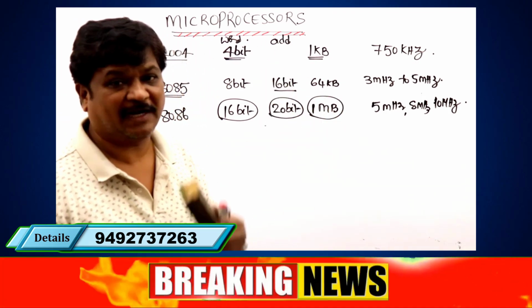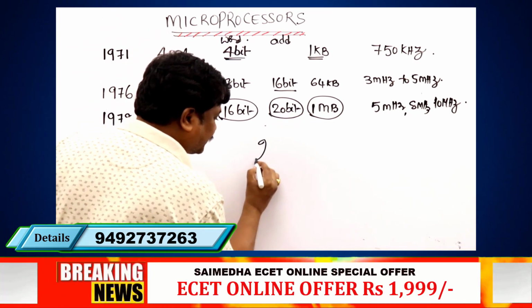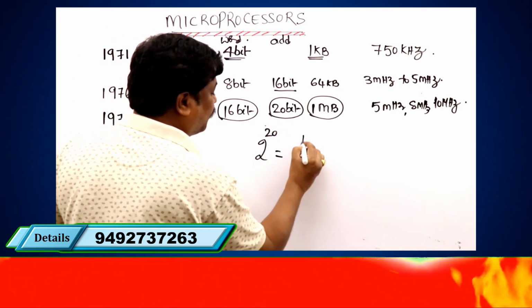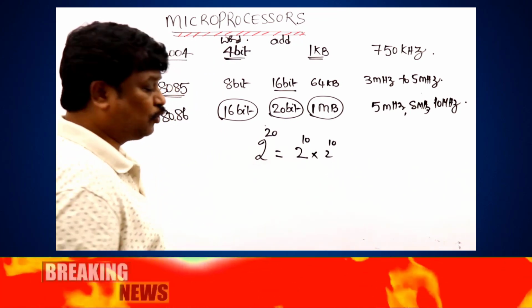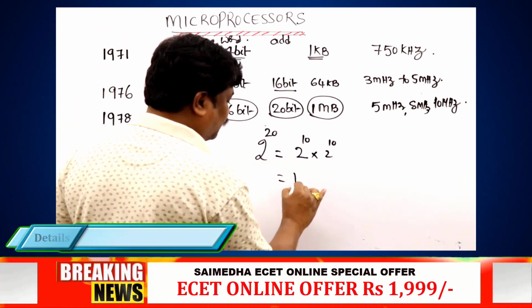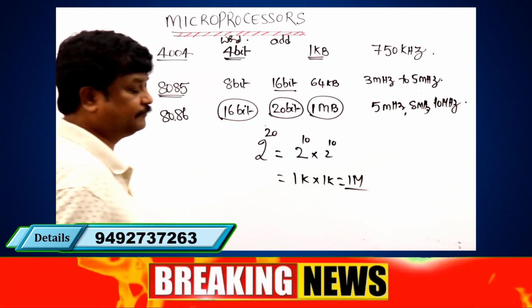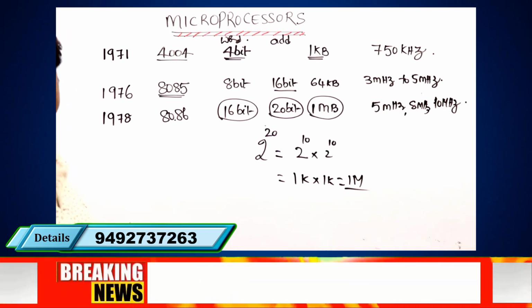I already explained. 20 bits means 2 power of 20, which is 2 power of 10 into 2 power of 10. That is 1k into 1k, which is equal to 1 mega locations.